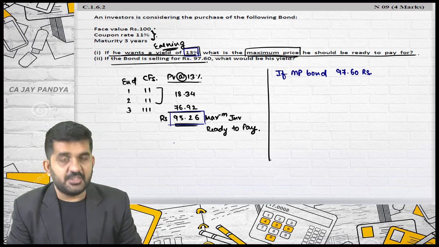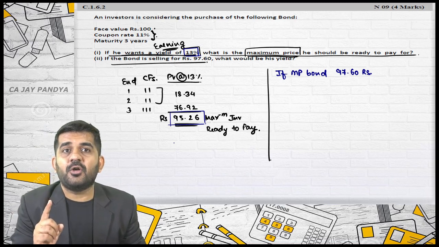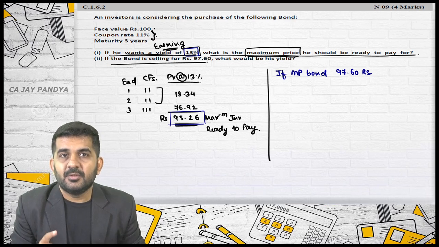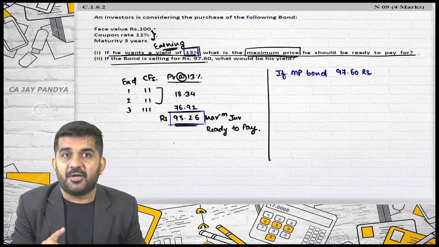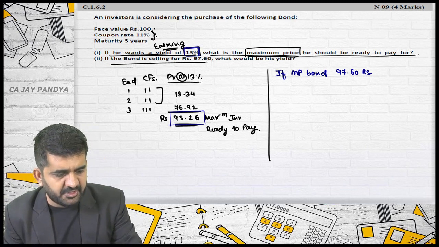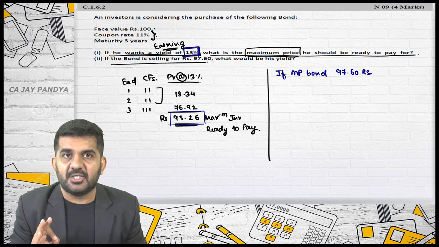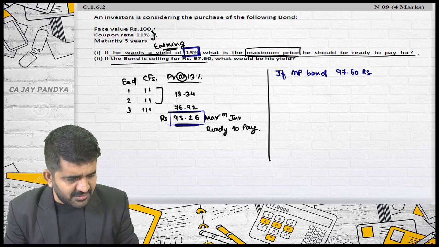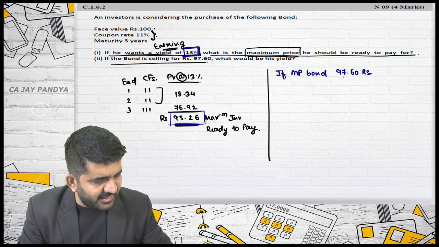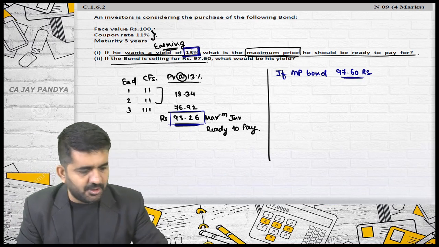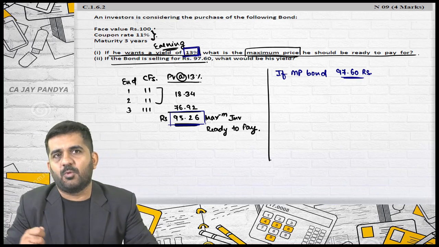No. See, coupon rate is never your required rate of return. Coupon rate is given by the company. It is not your required rate of return. So your required rate of return still remains 13%. What is the maximum price you are ready to pay, and what is the market price? 97.60.